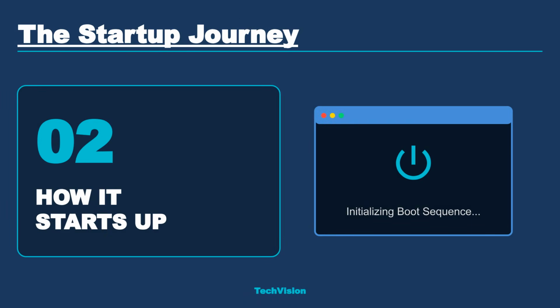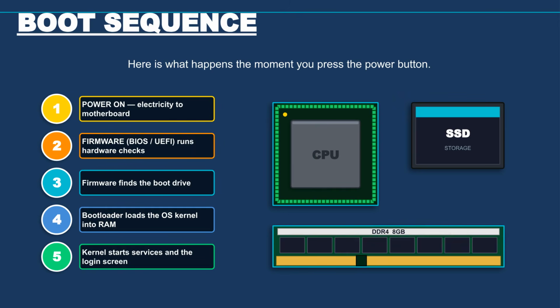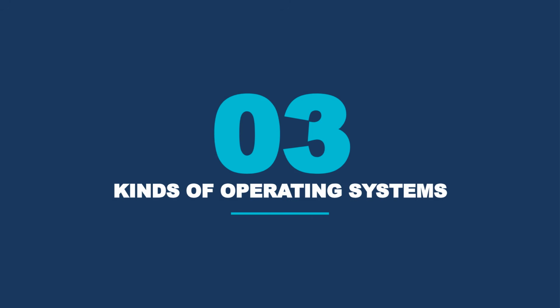Next, let's explore how an operating system starts up in the startup journey. The boot sequence begins with power on. Firmware runs hardware checks, finds the boot drive, loads the OS kernel into RAM, and then the kernel starts services and the login screen. Now let's look at the different kinds of operating systems in use today.